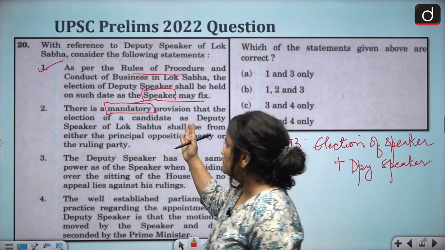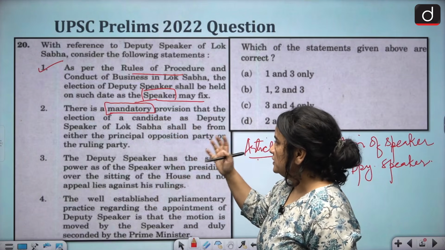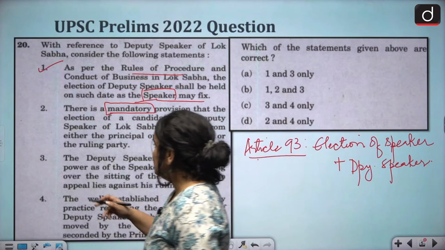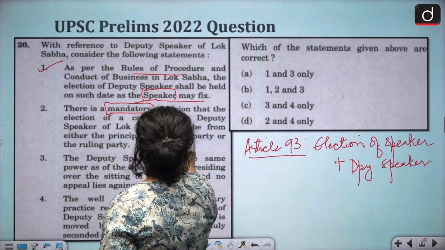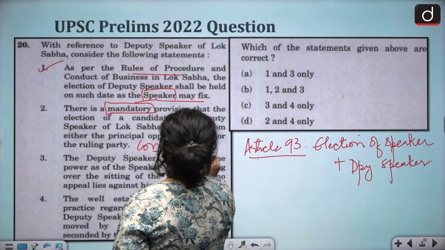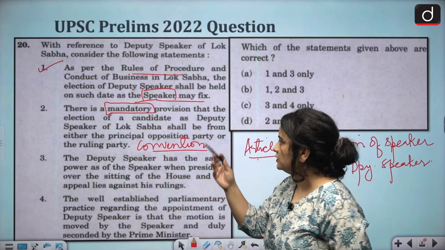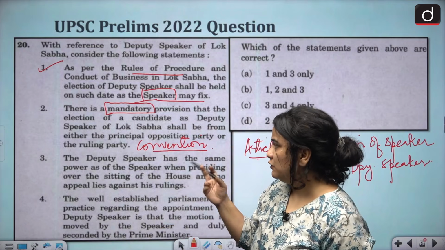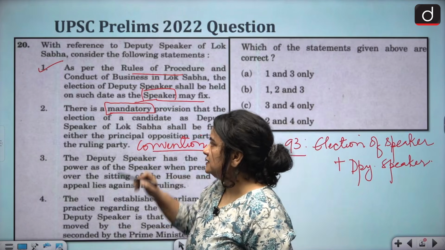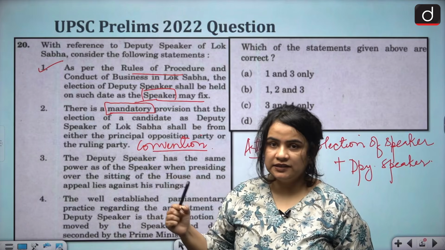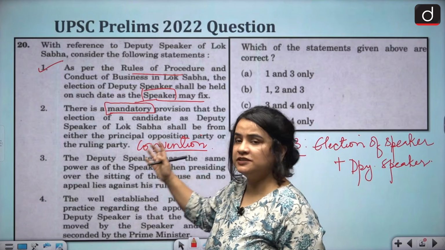Now there is no such mandatory provision, and usually it is a parliamentary convention that the speaker is chosen from a ruling party, whereas the deputy speaker is usually chosen from an opposition party.